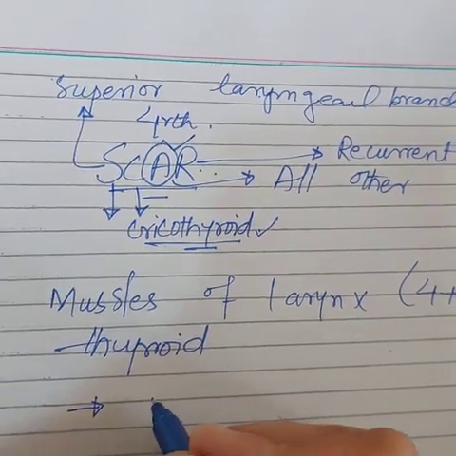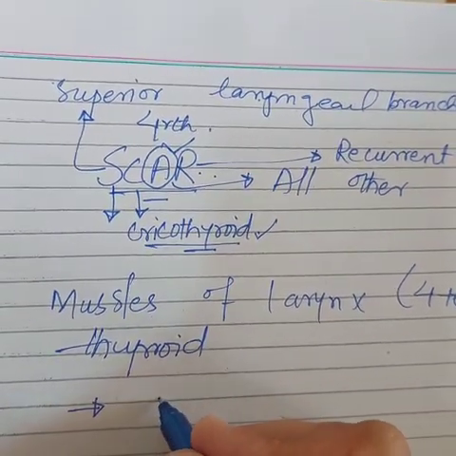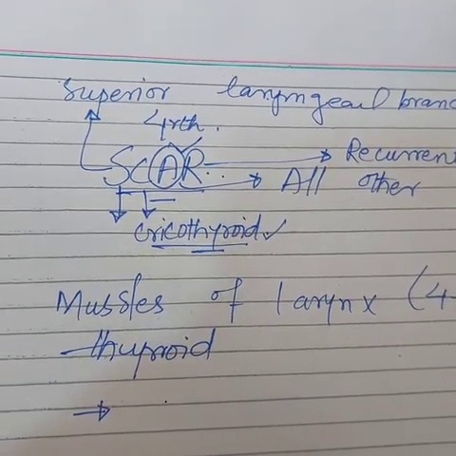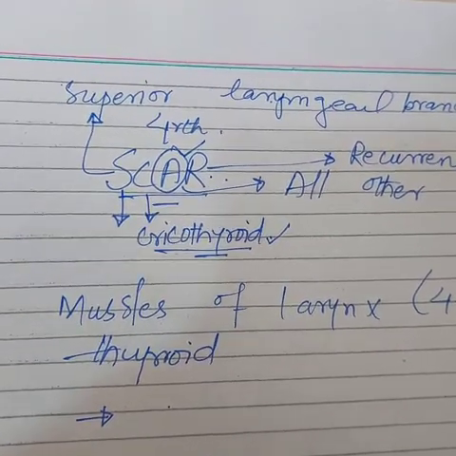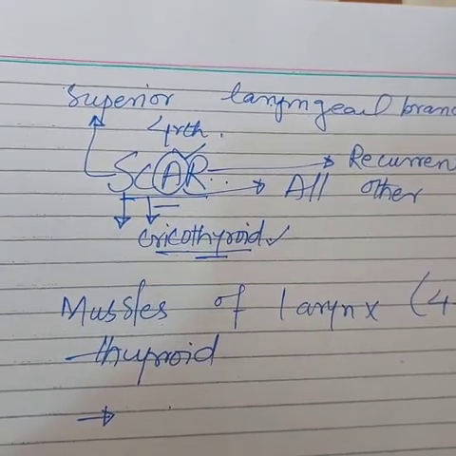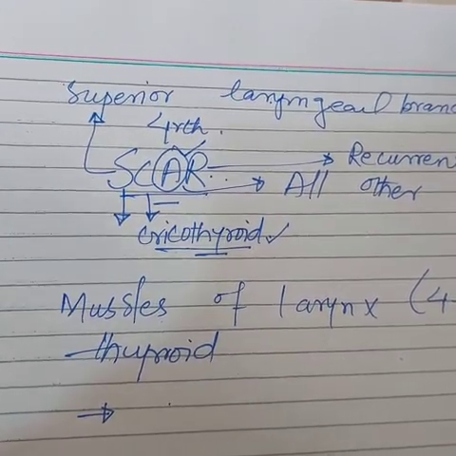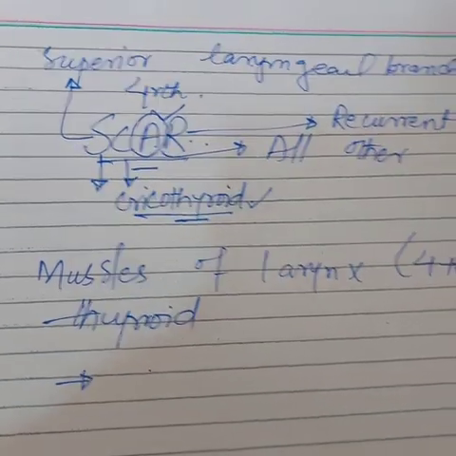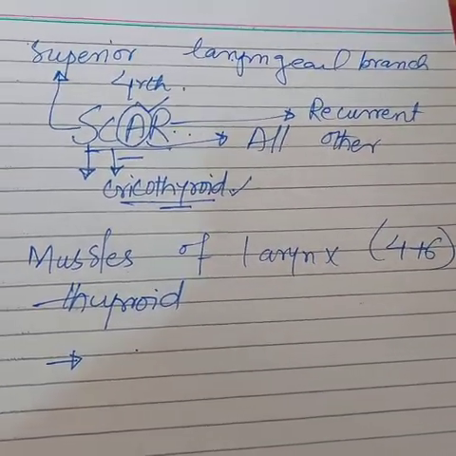And all the cartilages of the larynx, which include the cricoid, the arytenoid, the cricoarytenoid, and the cuneiforms, are derivatives of fourth and sixth pharyngeal arches. So this was a brief review about the derivatives of fourth and sixth pharyngeal arch.